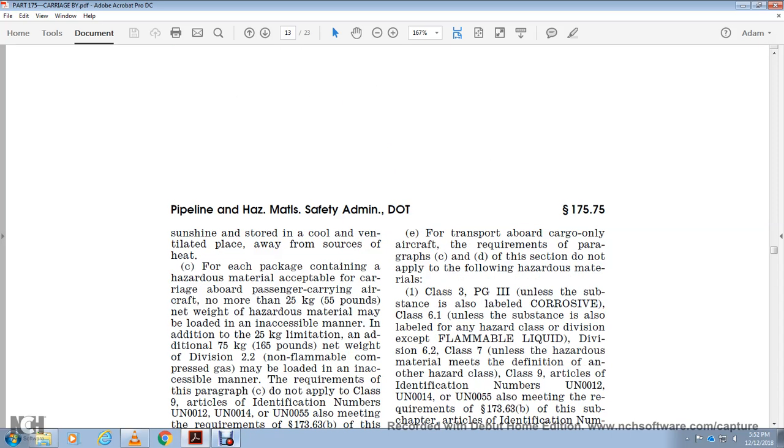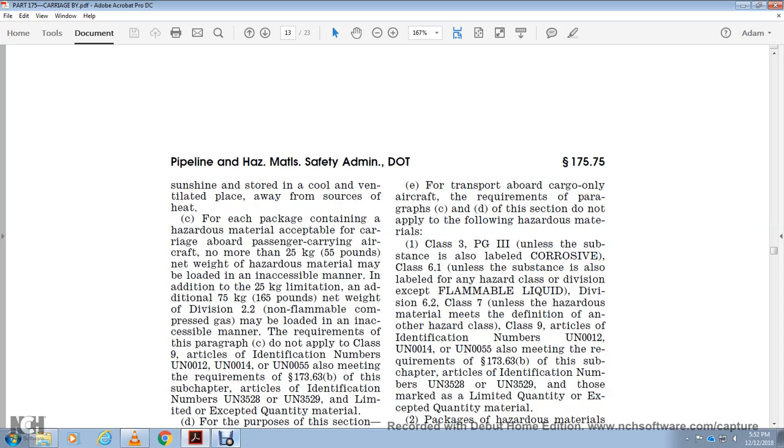For transportation aboard cargo-only aircraft, the requirements of this paragraph of this section do not apply to the following hazardous materials: Class 3 PG III with the label of the crew; Class 7 unless the substance is labeled with any hazard, except for flammable liquid, Division 6.1; Class 7 and other hazardous material meeting the definition and hazard class; Class 9 articles with identification numbers UN 0012, 0014, 0055 meeting the requirements of 173.63(b) of this subchapter; articles with identification numbers UN 3528 and 3529, but those marked with the limited quantity accepted.